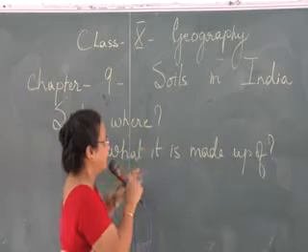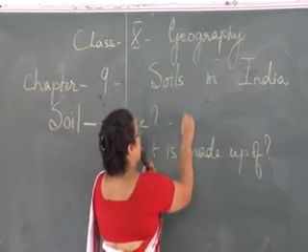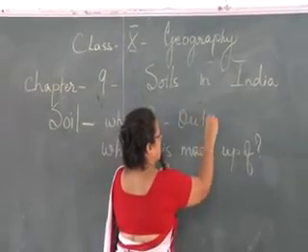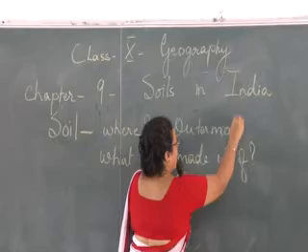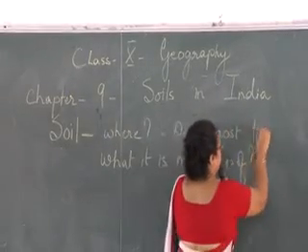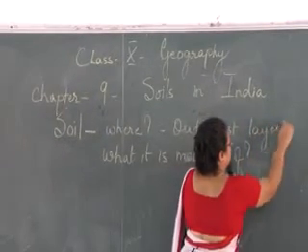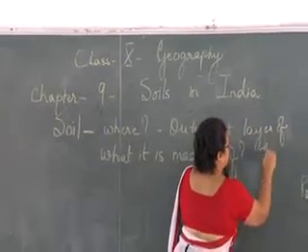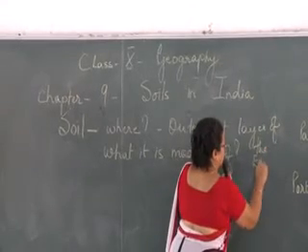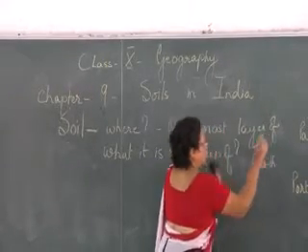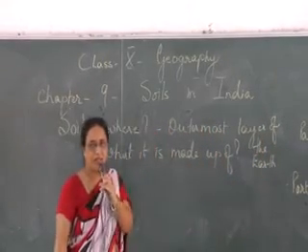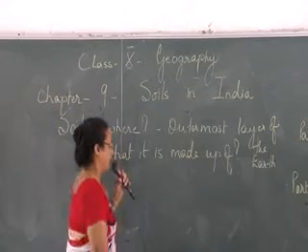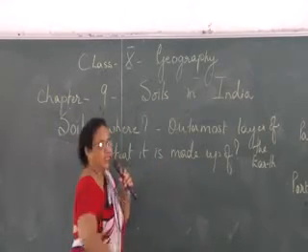Okay? Where is soil found? It is the outermost. The answer to this is outermost layer of the earth. It is the outermost layer of the earth. That is its position.